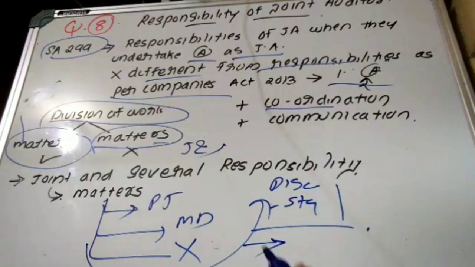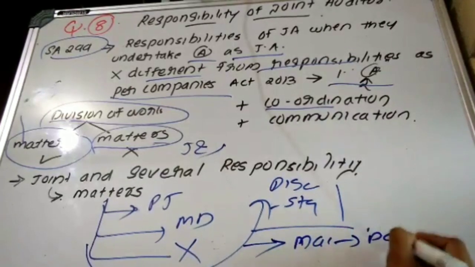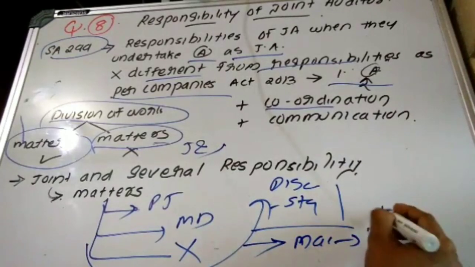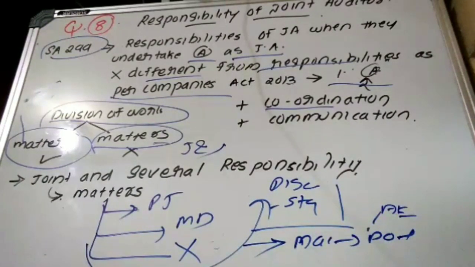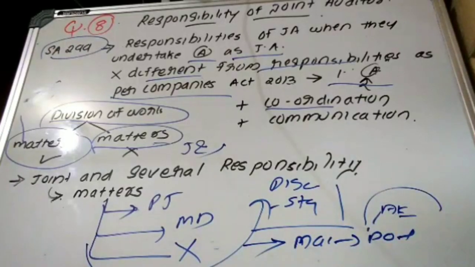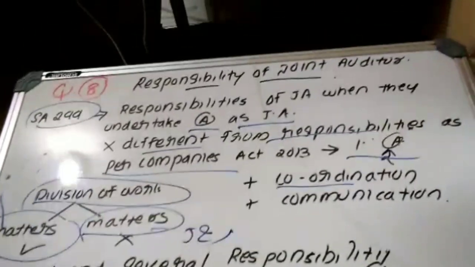Each joint auditor is responsible to maintain documentation with respect to the work which has been allotted to them. They are responsible to obtain the audit evidence with respect to the work which has been allotted to them. They are responsible to ask the management and TCWG in respect of the work which has been allotted to them. And each joint auditor should assume that the work which has been allotted to other joint auditors is being carried out properly. So you should answer in this way.